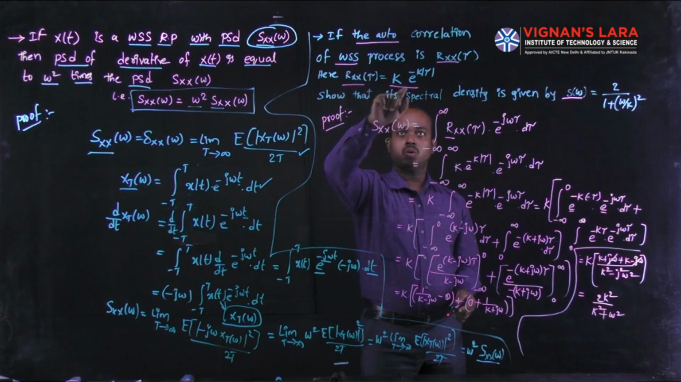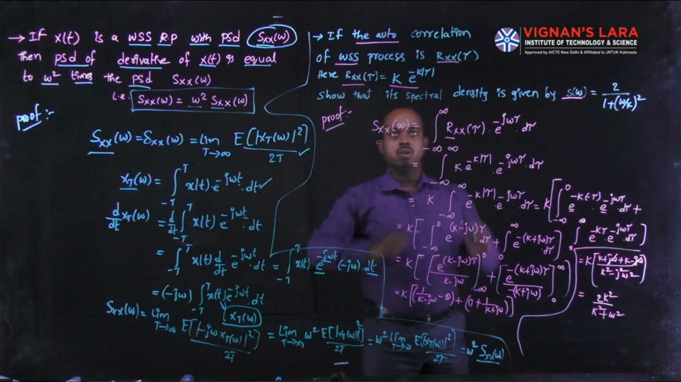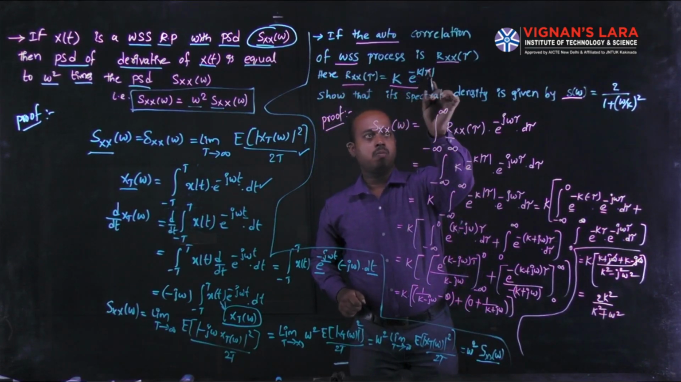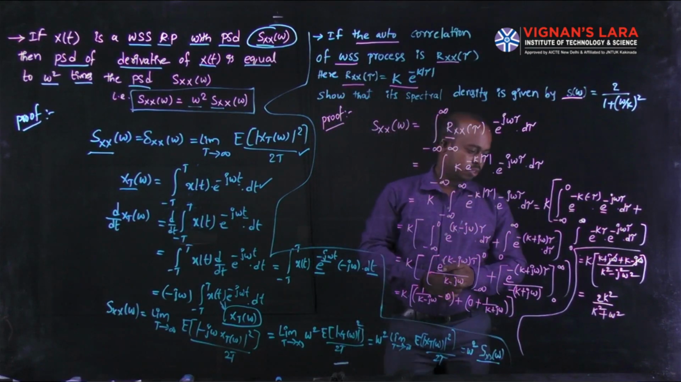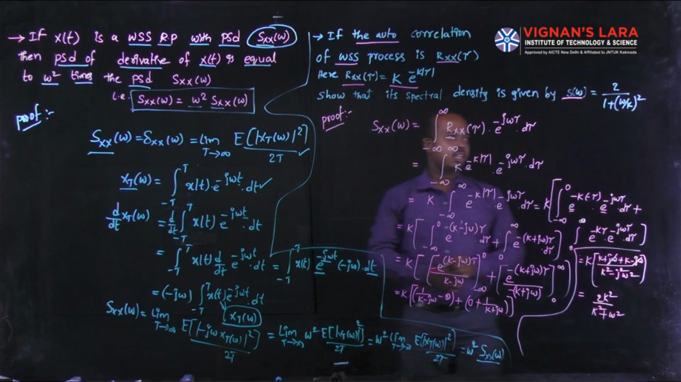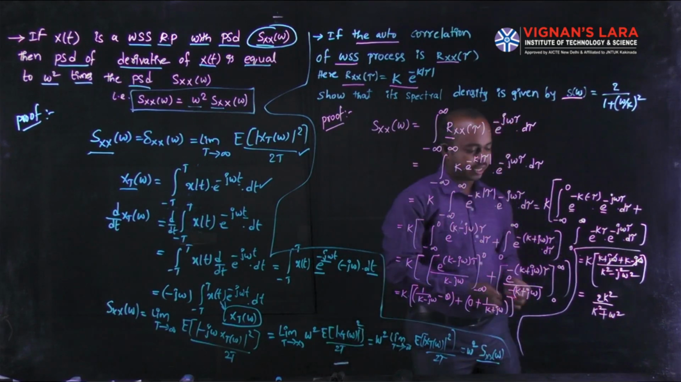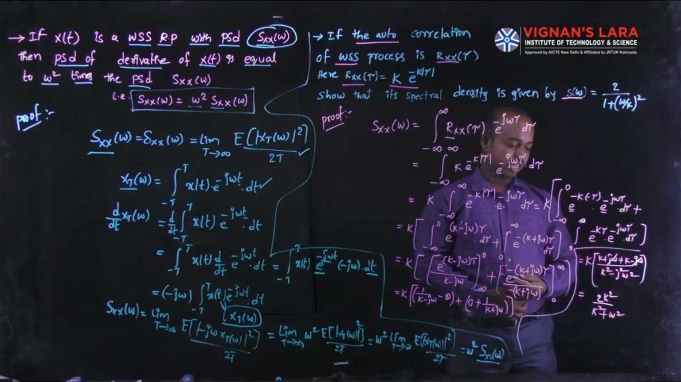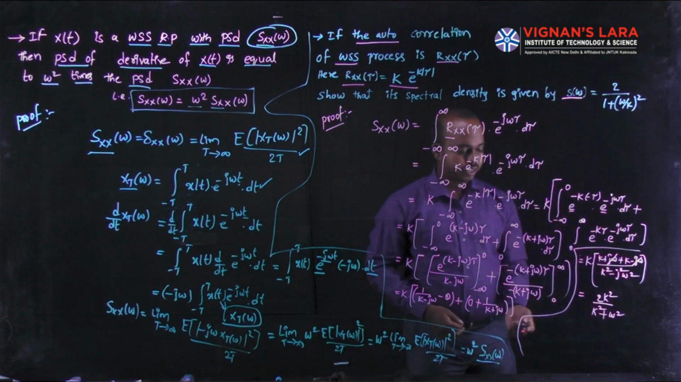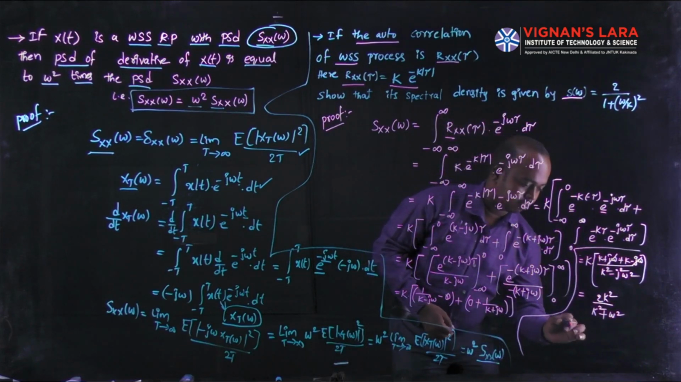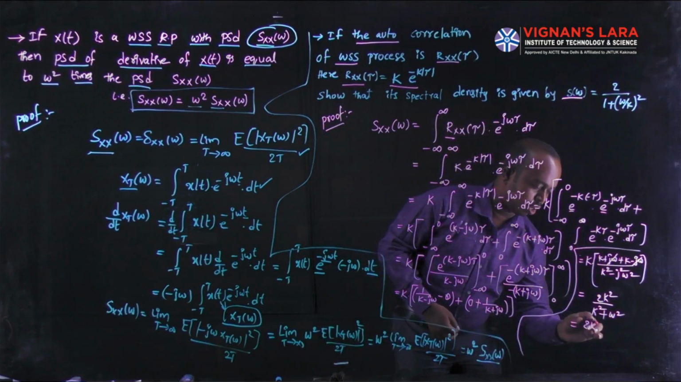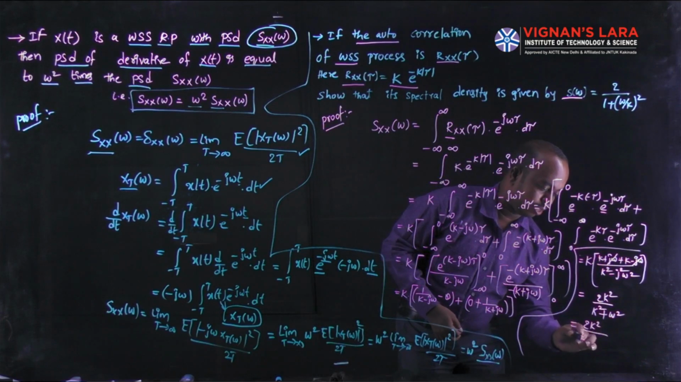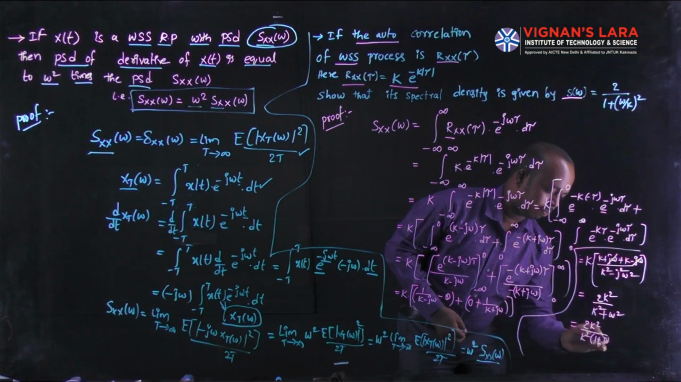Rxx of tau is equal to k into e power minus k modulus of tau. This is the function we have to obtain, but the statement is not like that. That's why I have to take k square as common in the denominator and numerator. Then 2k square divided by, in the denominator also I am taking k square. Here is 1 plus (omega by k) whole square.